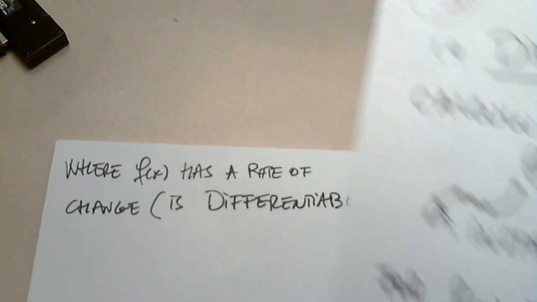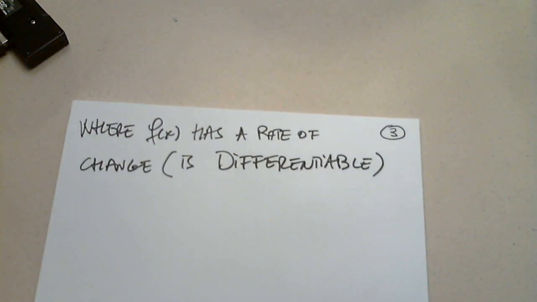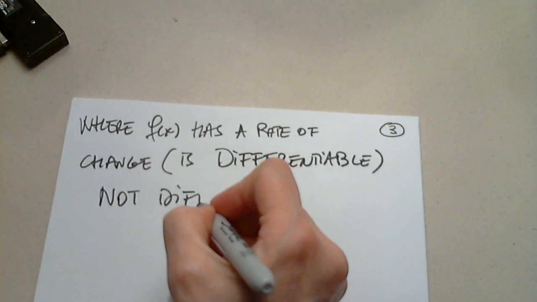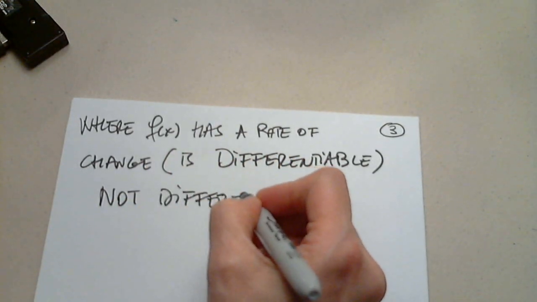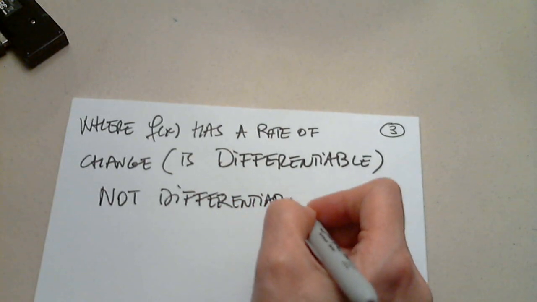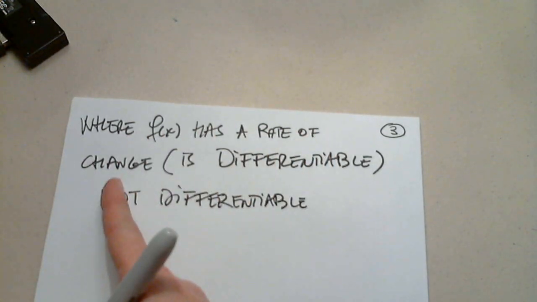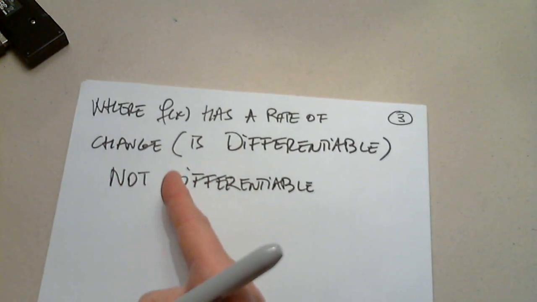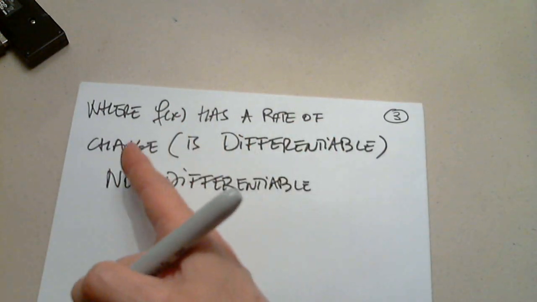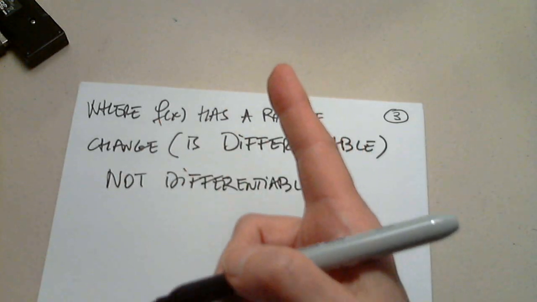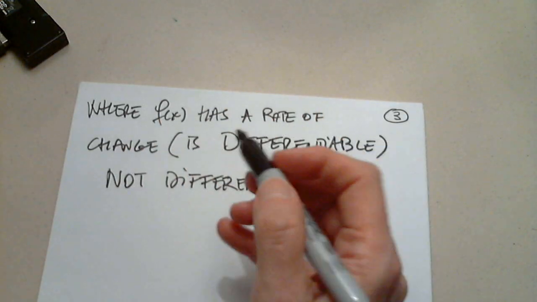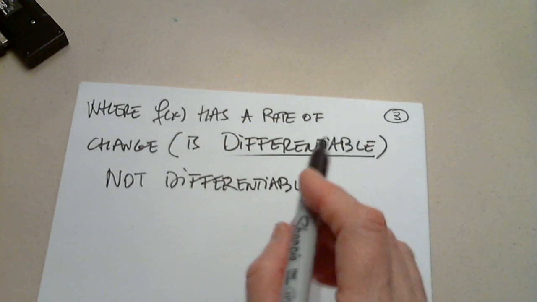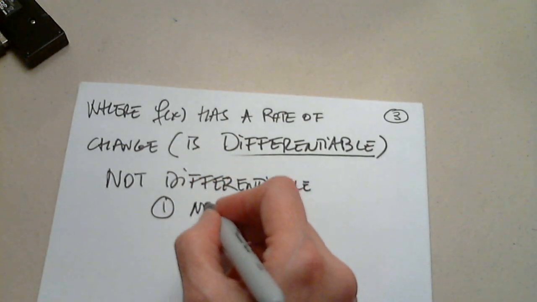So when will a function be not differentiable? In other words, I cannot determine the rate of change. It doesn't exist. In which situation does a function not have a rate of change, because its rate of change does not exist? In other words, we say the function is not differentiable. Number one, not continuous.